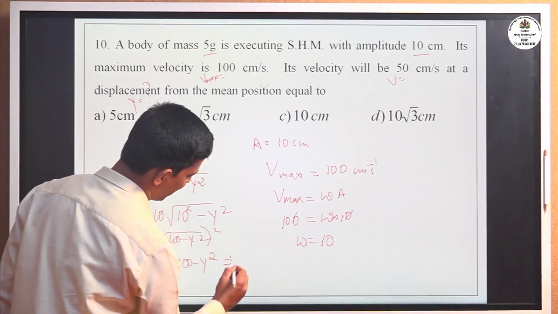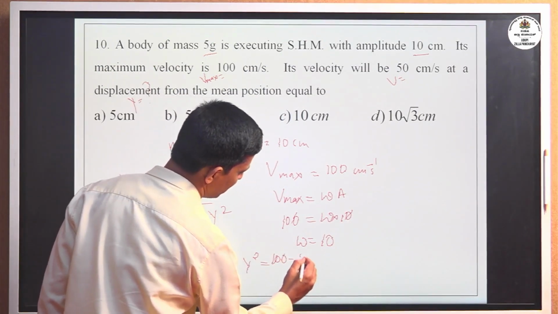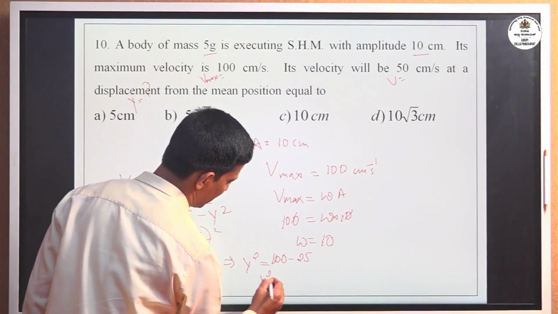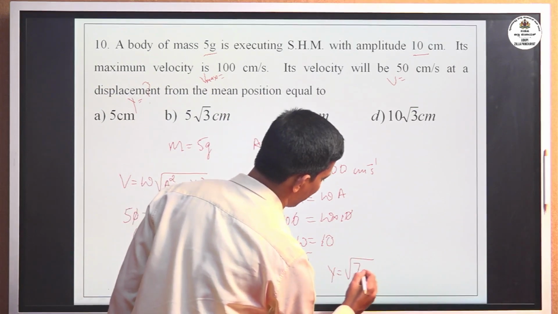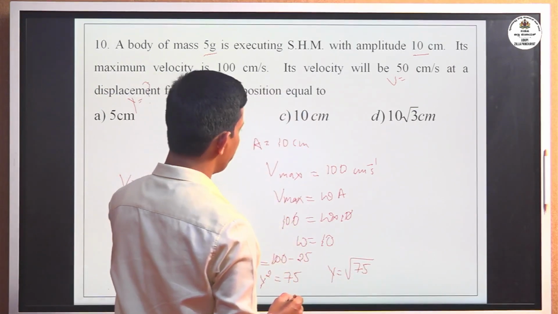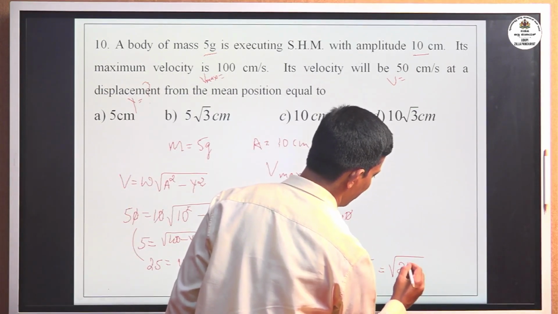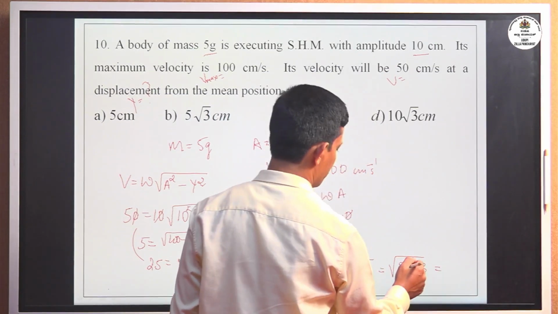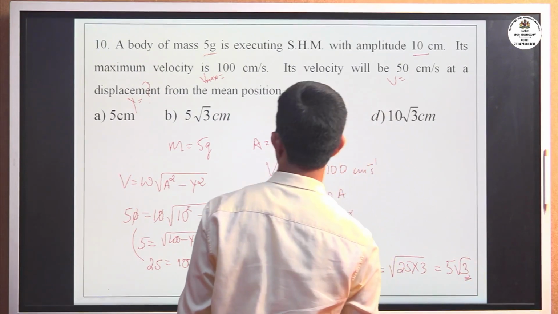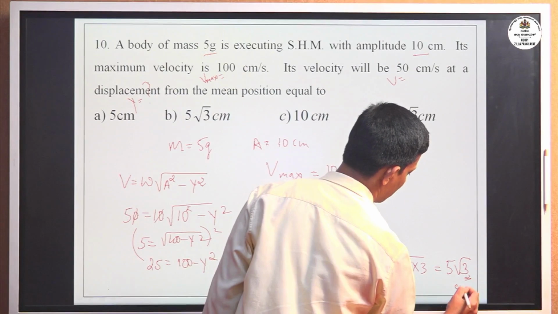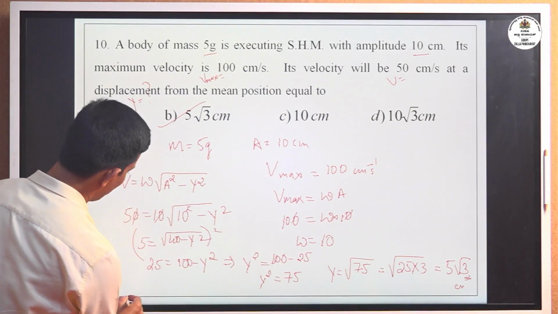Or y square you can write in the form y square equal to 100 minus 25, that is 75, or y equal to square root of 75. Here square root of 75 option is not there. Okay, simplify this one. 75 you can write in the form 25 into 3. Now square root of 25 is 5, 5 root 3. Okay, correct option is 5 root 3 centimeter. Okay, move to the next question.